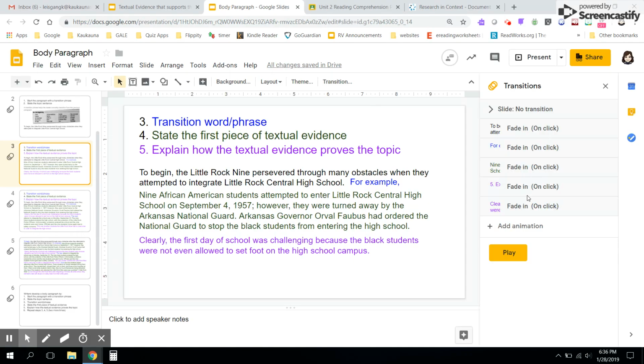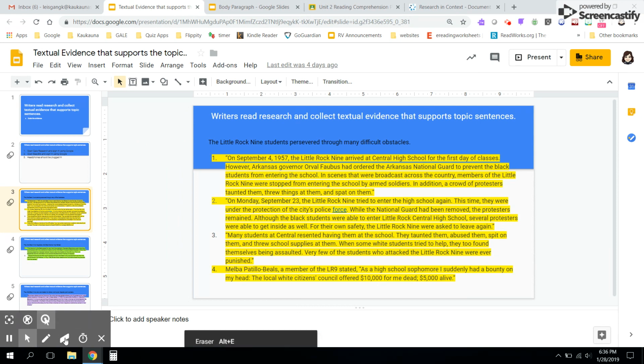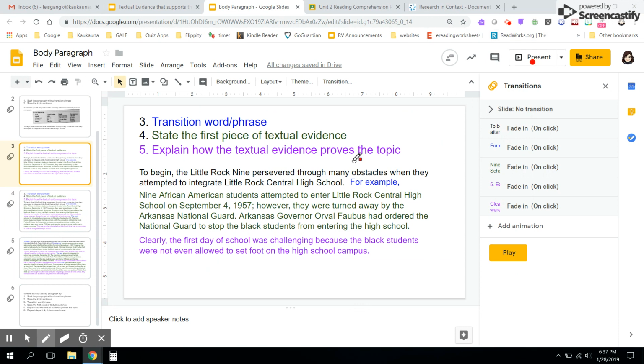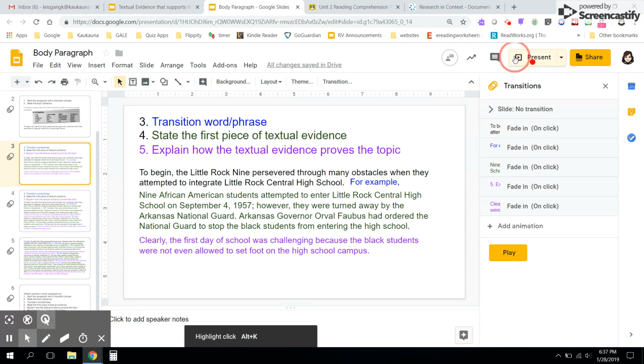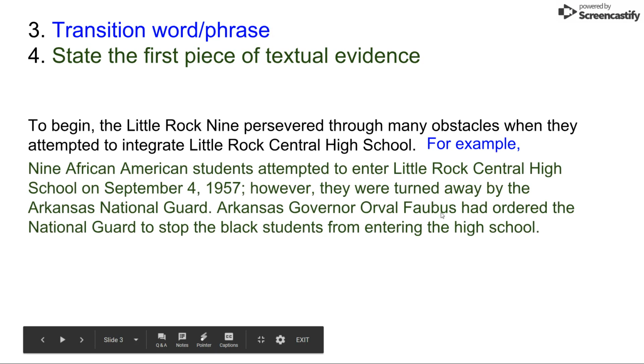And I gathered this evidence from my notes that I've collected. So if you look here, I've got my very first piece of textual evidence that I gathered right here. And I basically took that piece of textual evidence, I reworded and paraphrased it for my body paragraph. So now I have my first piece of textual evidence. Now I have to explain it.